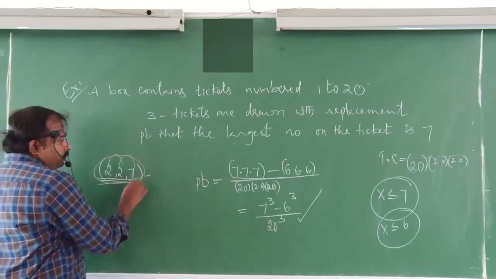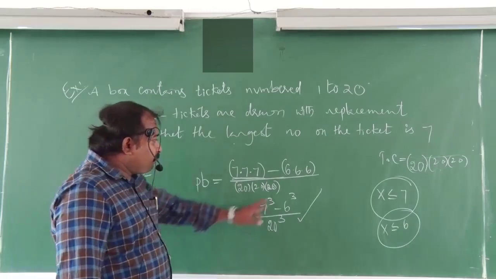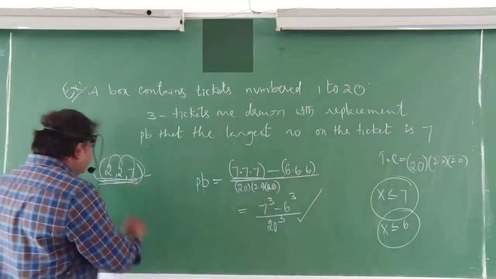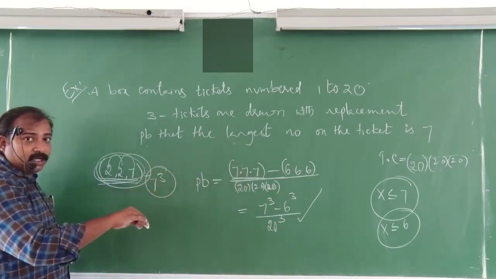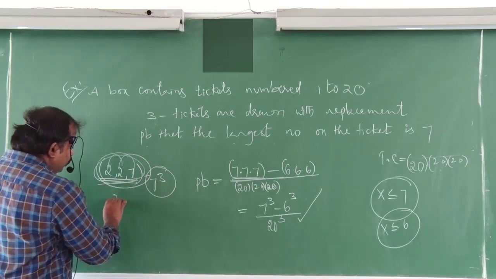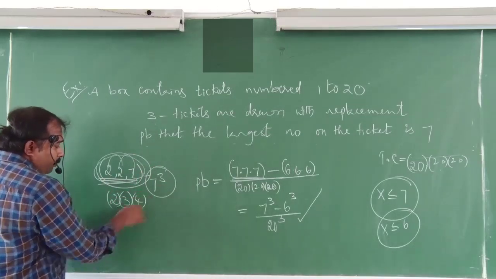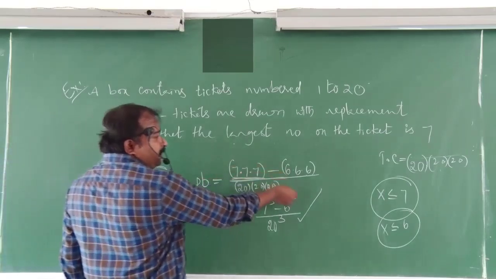All these selections are in the first case. But here I am subtracting, excluding these cases. Out of these 7 cube cases, few cases will be like 1, 2, 3, where there is no value as great as 7. Such selections I am subtracting.